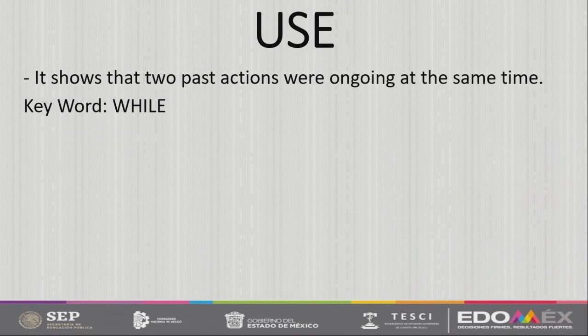Very good. And the last use will be that it shows that two past actions were ongoing at the same time. And here our keyword will be while. Here, both of our verbs will be in the past progressive because both verbs have the same importance. Both are happening at the same time. We also call them parallel actions.